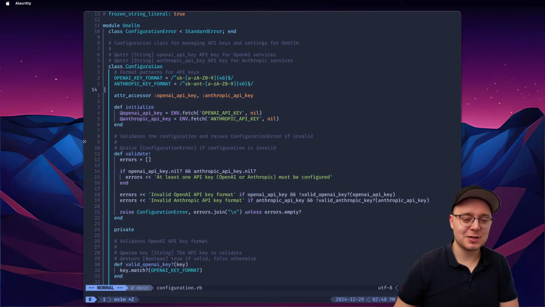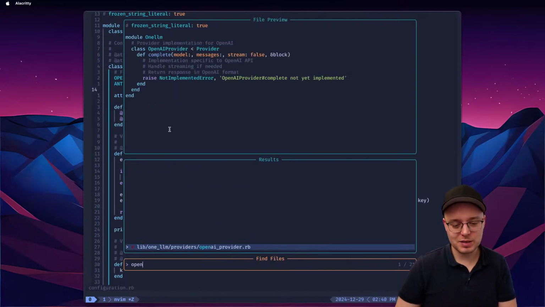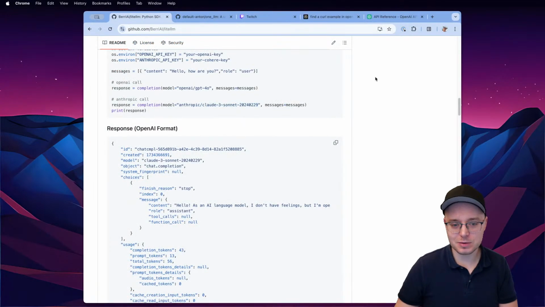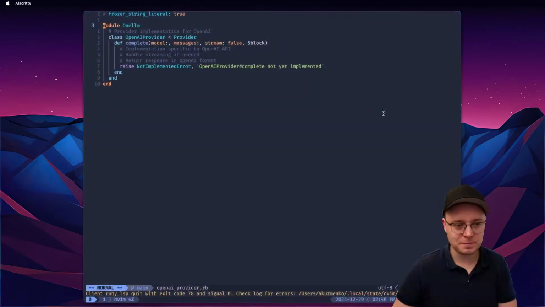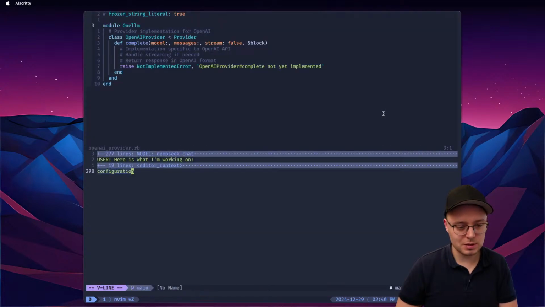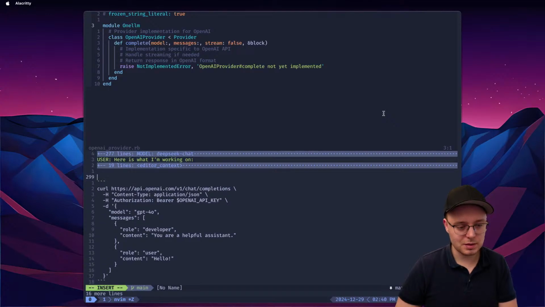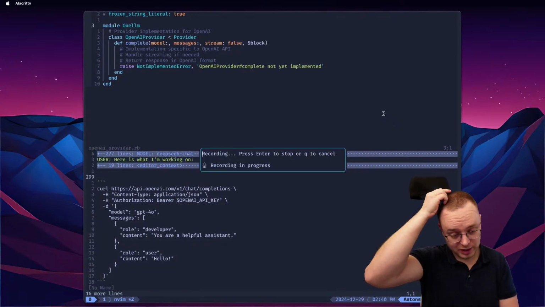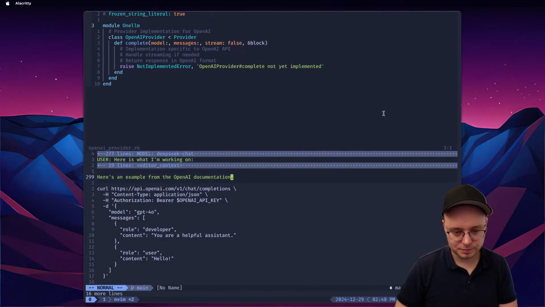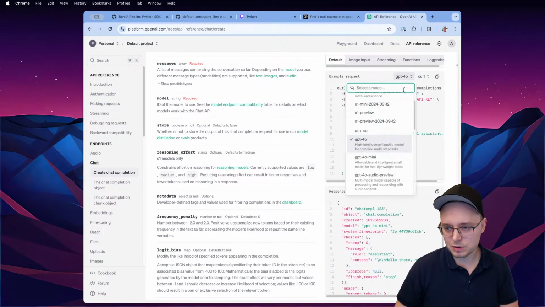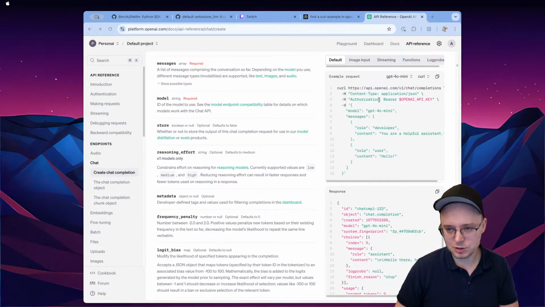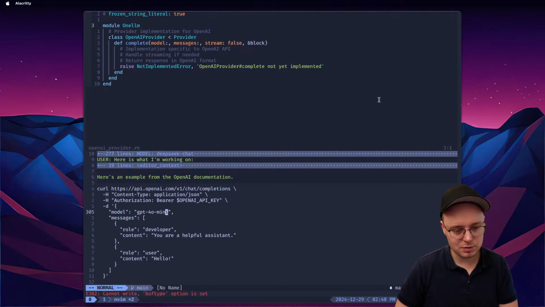Okay, now we can implement OpenAI provider, right? So what I'll do here is I'll give it this example, and I will start the DeepSeek chat. I'll add the example here. I'll do this, and I'll tell it, here's an example from the OpenAI documentation, but I would like to use a mini model. It's just cheaper. It makes more sense, right? So it's just mini here. OpenAI key,